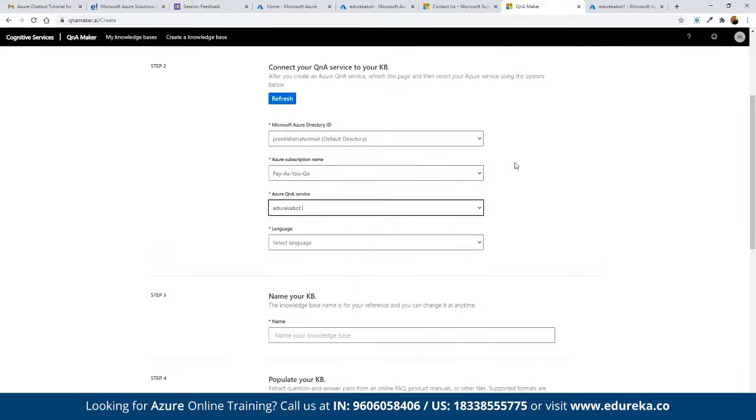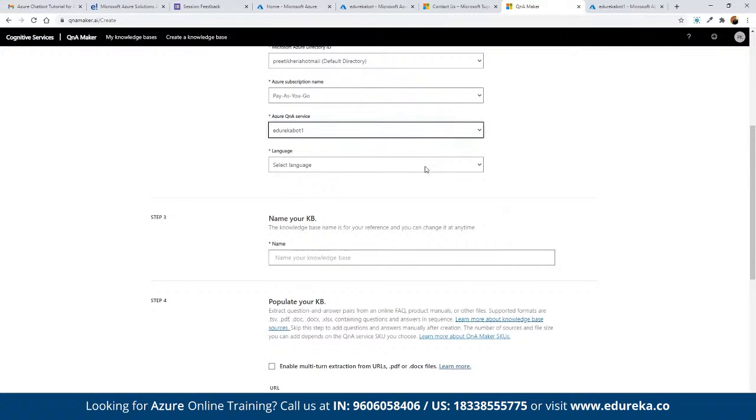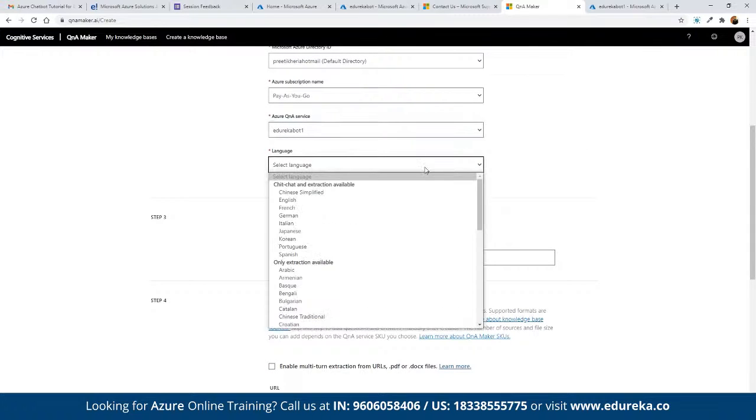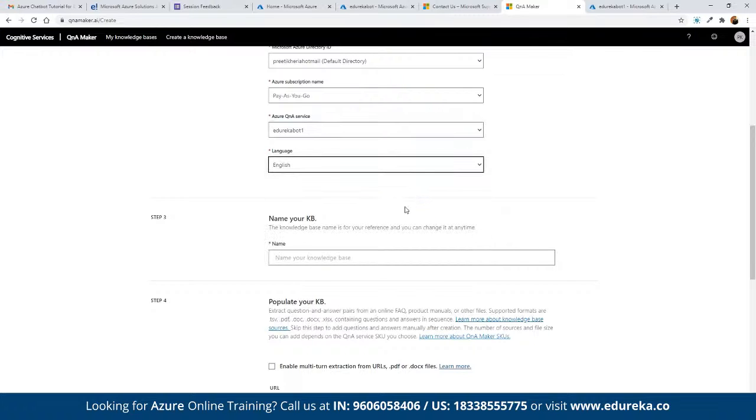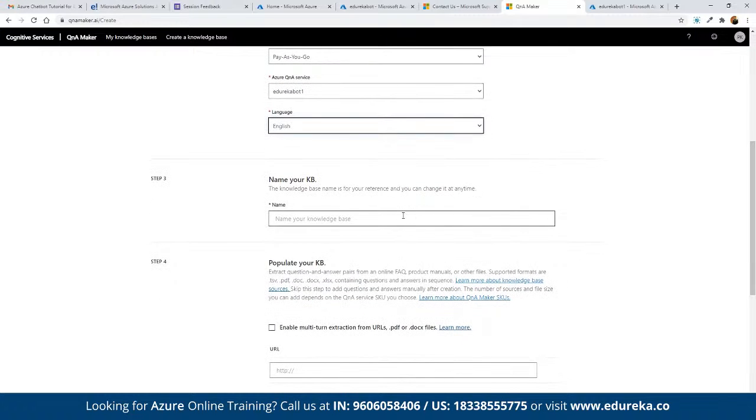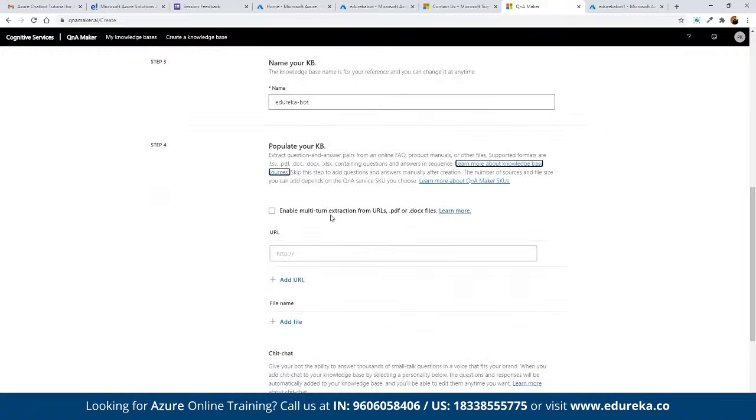So here we can see we have the Q&A maker Edureka bot already defined, and then we can choose a language. For example, we want the language to be English, and then we can name the KB, as in knowledge base. Suppose here we want to call this Edureka bot itself, and then we can populate the entire knowledge base.